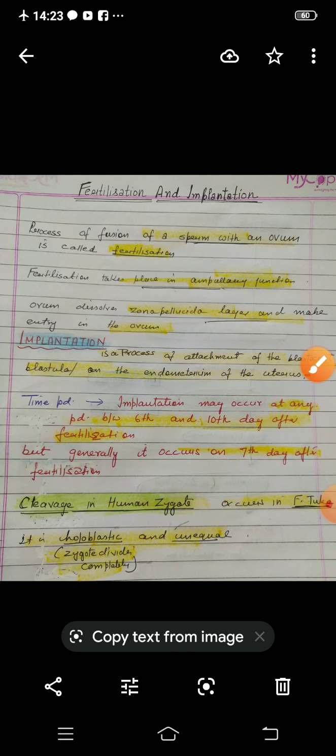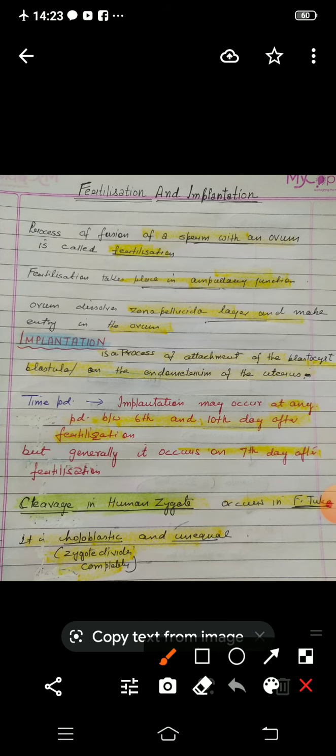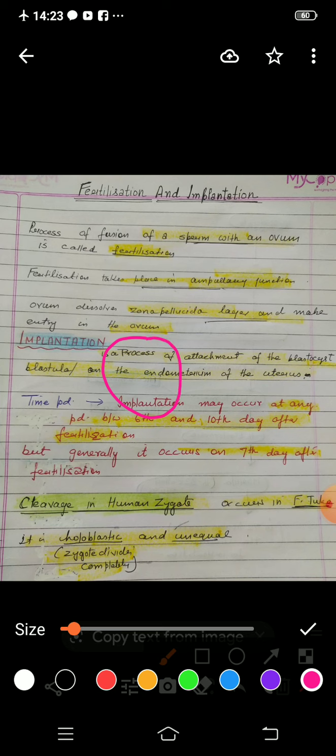So there is a structure of the ovum. If I draw, I think you have learned it by now. So there are two membranes, and this is the third one. This is like a radiating membrane, and this is called corona radiata. This membrane is known as corona radiata. This is zona pellucida, and the internal one is known as vitelline membrane. So these are the three membranes present in the human ovum.